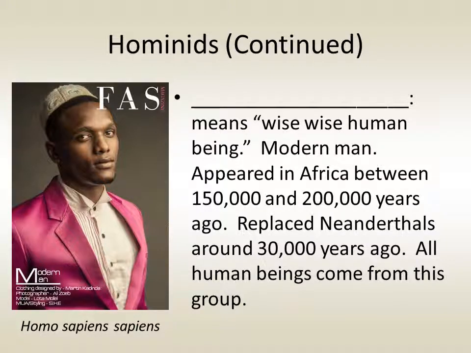Modern human beings are Homo sapiens sapiens, which means wise human being. Homo sapiens sapiens appeared in Africa between 150,000 and 200,000 years ago. They replaced Neanderthals as the dominant hominid species about 30,000 years ago. All human beings come from this group.